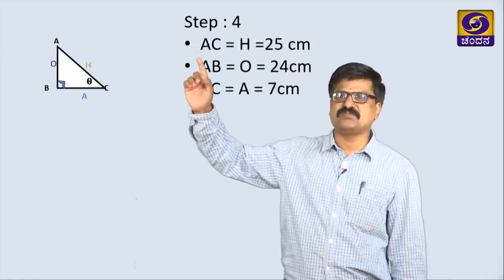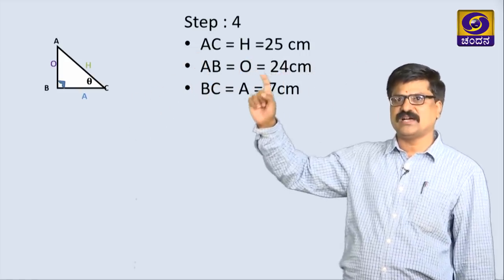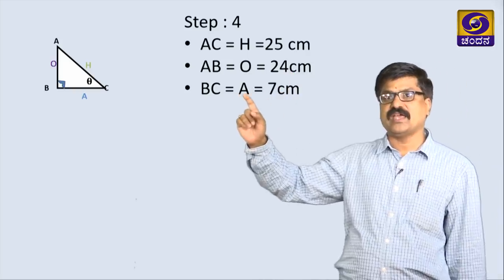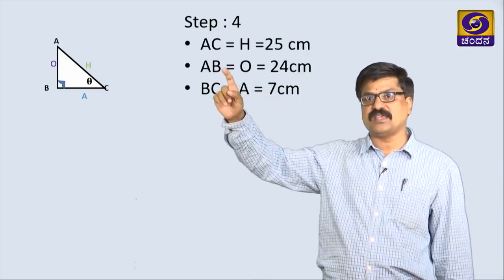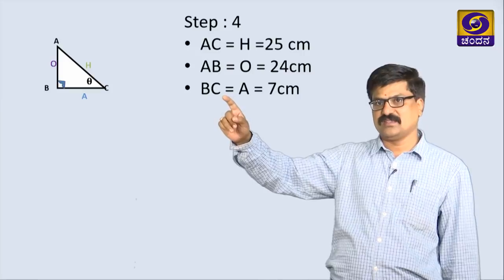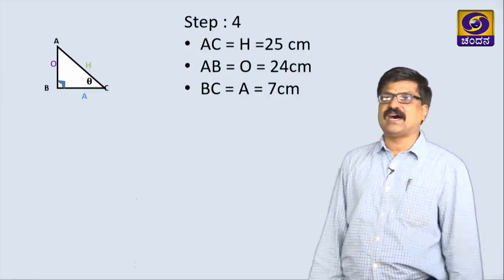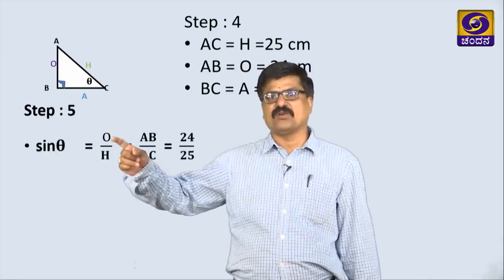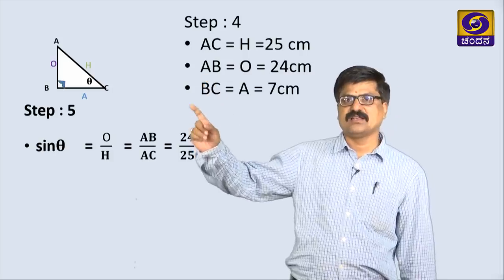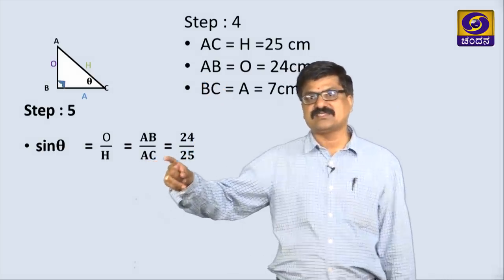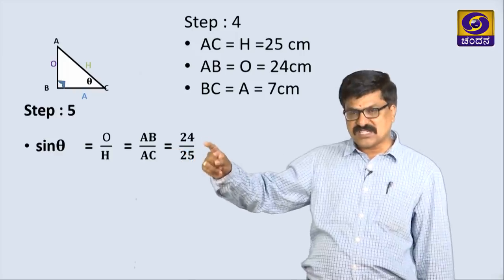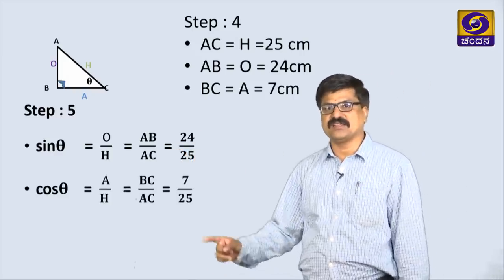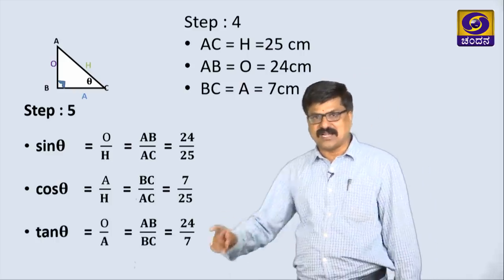The next step is very simple. See here, the same triangle. I am just naming what is H here, 25, O 24, A 7, that is AC, AB, BC. That is step number 4. The last step is to take the ratios one by one. What is sin theta? O by H. O is here, AB, H is AC, substitute the values. Similarly, cos theta, tan theta,